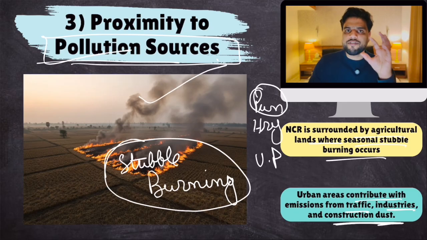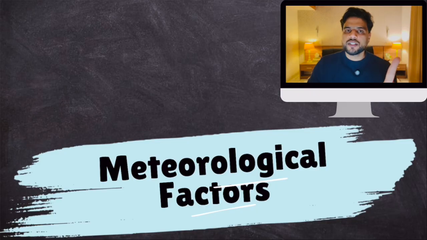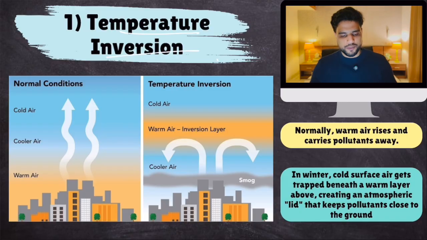Now let's talk about weather-based, climate-based, meteorological factors. Remember, Delhi's air quality worsens during the winter months, or at the onset of winter months. Now, what's so special about winters? What is happening during winters in these northern plains that makes these areas more vulnerable to air pollution? So, problem number one: temperature inversion.